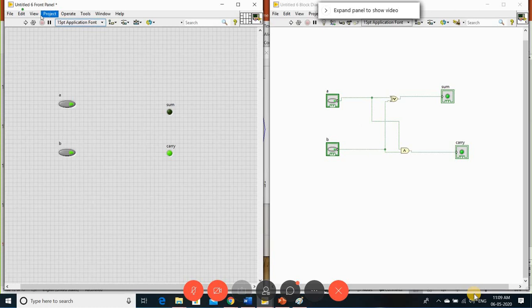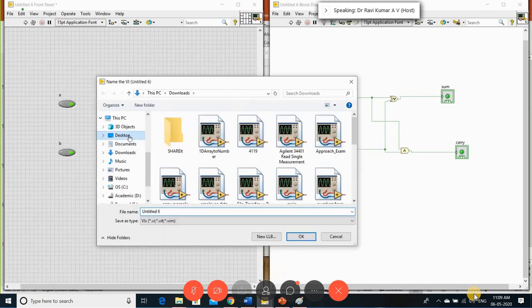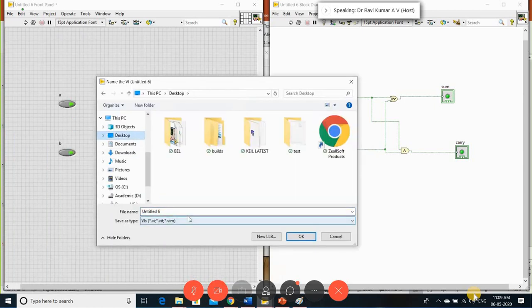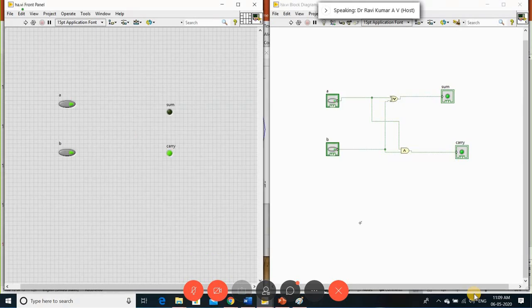Half adder VI. Okay, let me save this file first. I'll save it wherever you want. So this is your half adder.vi. I saved it. Now what I'm going to do is, see, as we know, a sub VI is a part of a program. This is my program. Sub VI means it is a part of a program. Select the part of a program as a sub VI. So here this code, whatever your XOR and AND gate, that is A XOR B and A and B, this is the code I'm selecting, excluding your input and output.